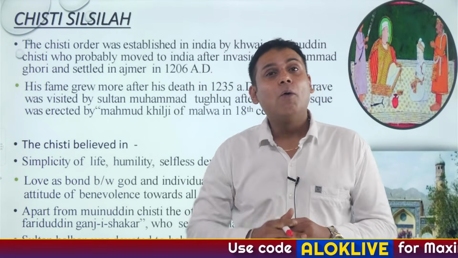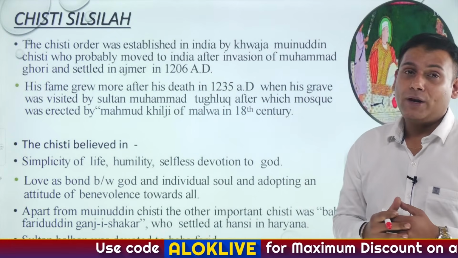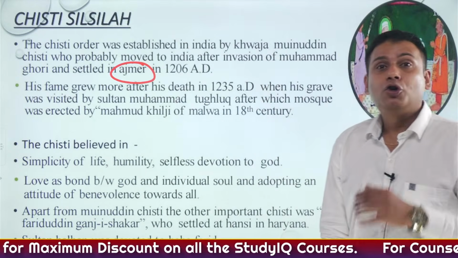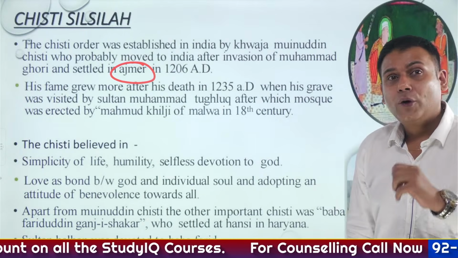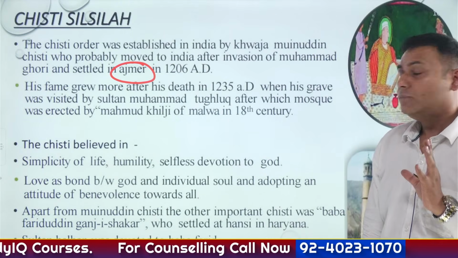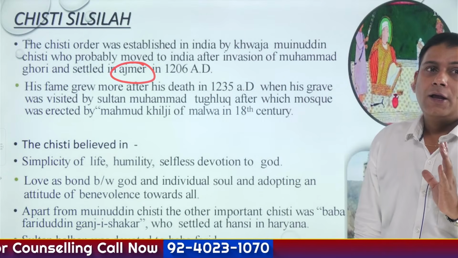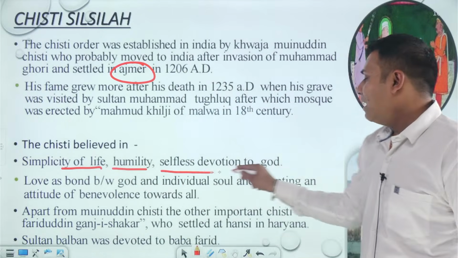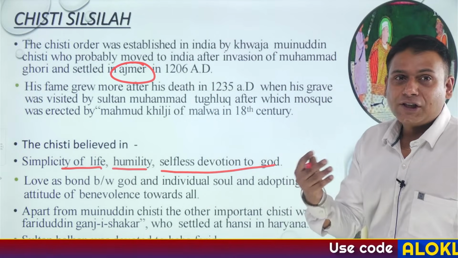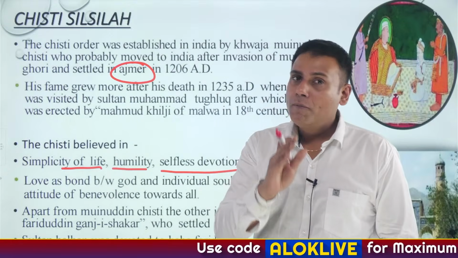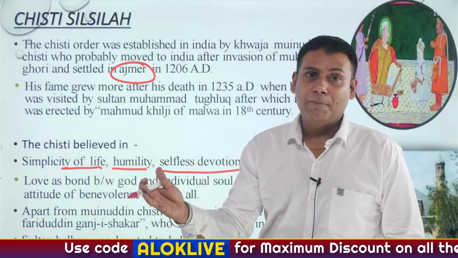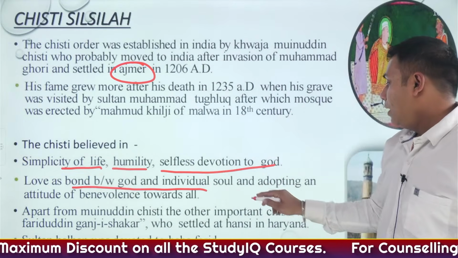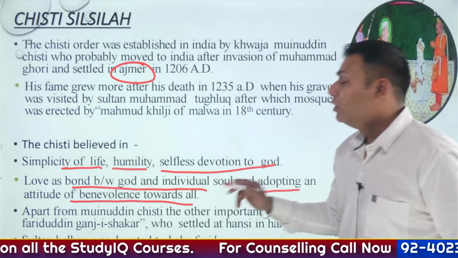And during the time of Muhammad Ghori, Sheikh Muinuddin Chishti came to India and settled in the region of Ajmer. Ajmer is located in Rajasthan. The tomb of Sheikh Muinuddin Chishti ji is also located in Ajmer, Rajasthan. Now, Chishtis believed in simplicity of life, humility and selfless devotion to God. As discussed previously, the relation between God and human is not like the master and the slave. It is like two lovers. So, love between God and the individual, and adopting an attitude of benevolence towards all.